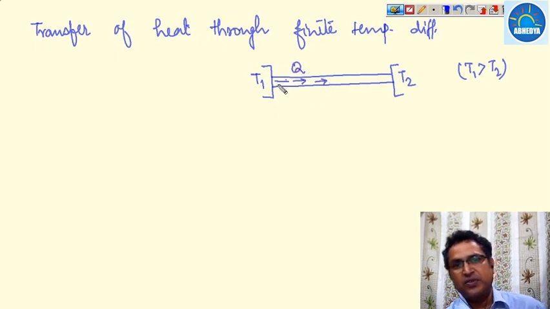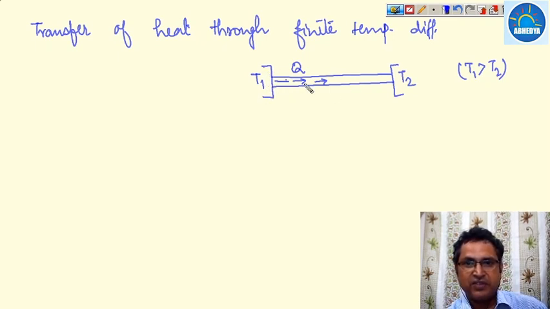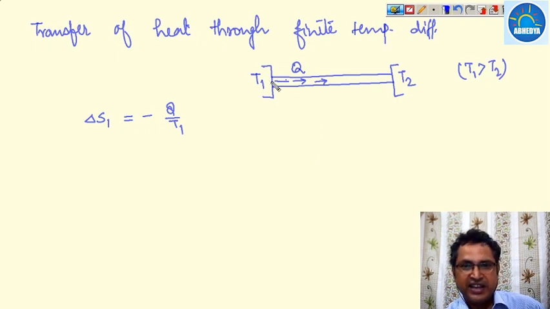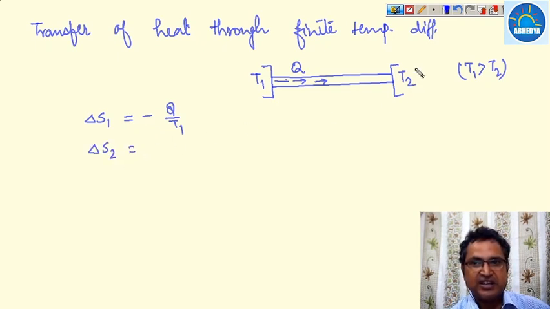So this is the heat flow, and there is no loss of heat, so whatever amount of heat is transferring from T1, all of it will be received by T2. So delta S1, the entropy change of the first one, is nothing but minus Q upon T1. Why is it minus Q? Because heat is coming out of the system. Delta S2, the change in entropy of the second body, becomes Q upon T2, and this Q is positive because heat is coming inside the system.